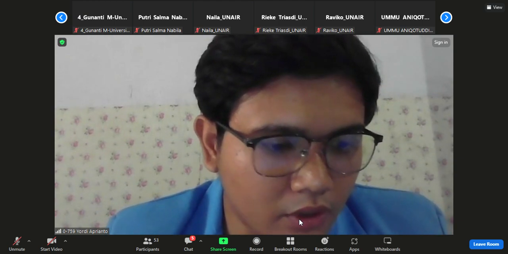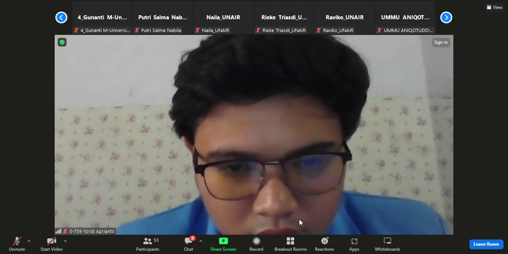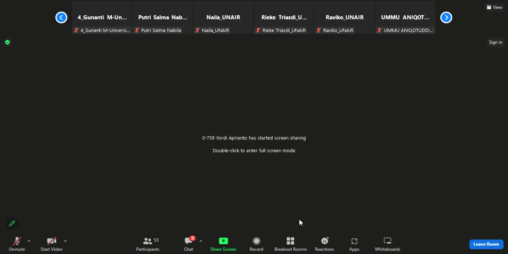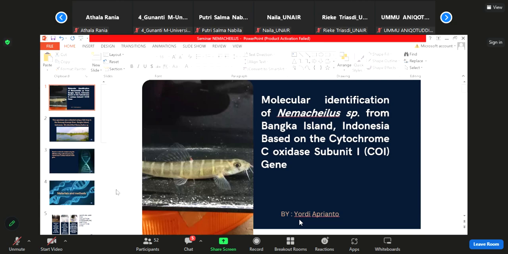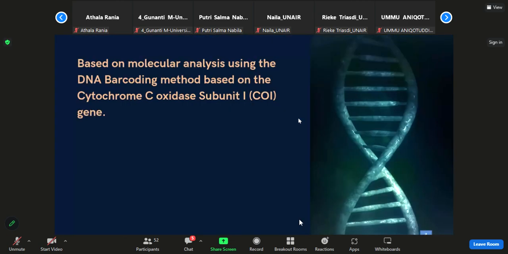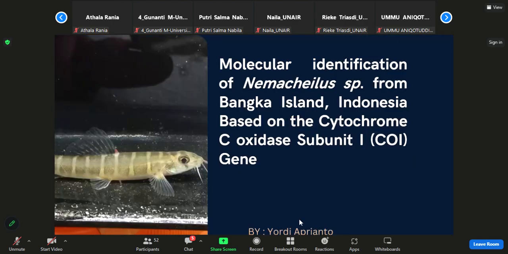And today: Molecular identification of Nemaeculus sp. from Bangka Island, Indonesia, based on the cytochrome C oxidase subunit 1, or CO1 gene.